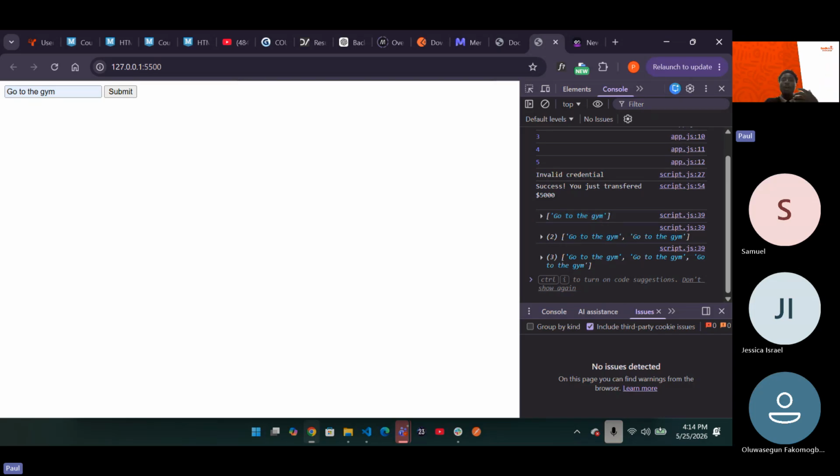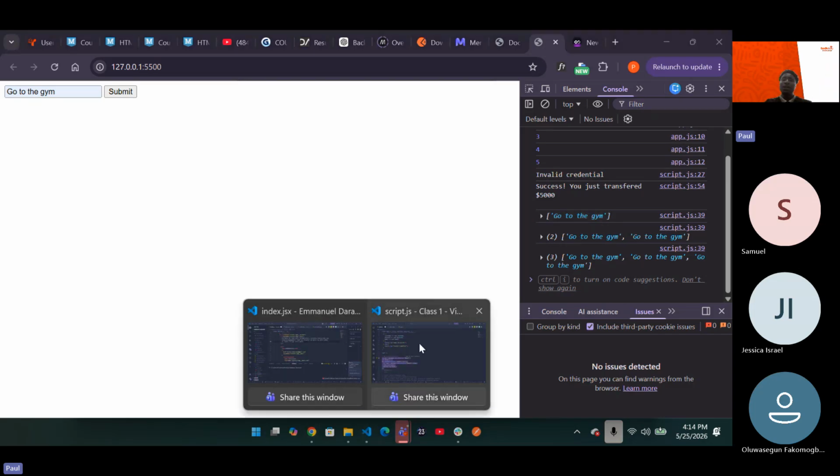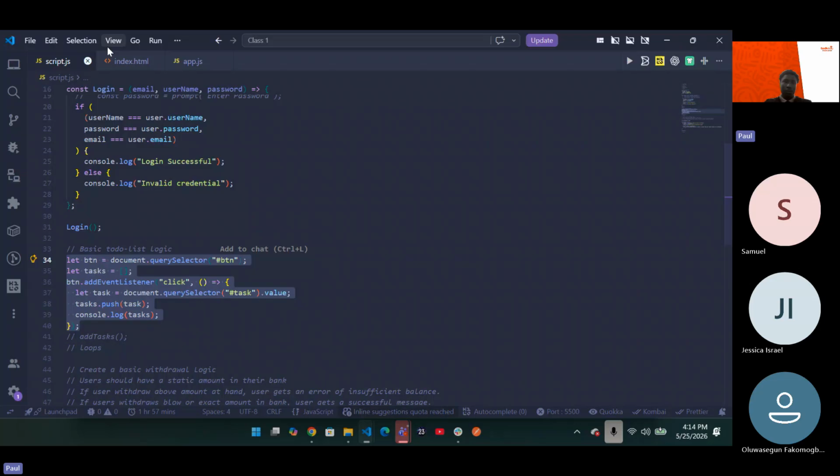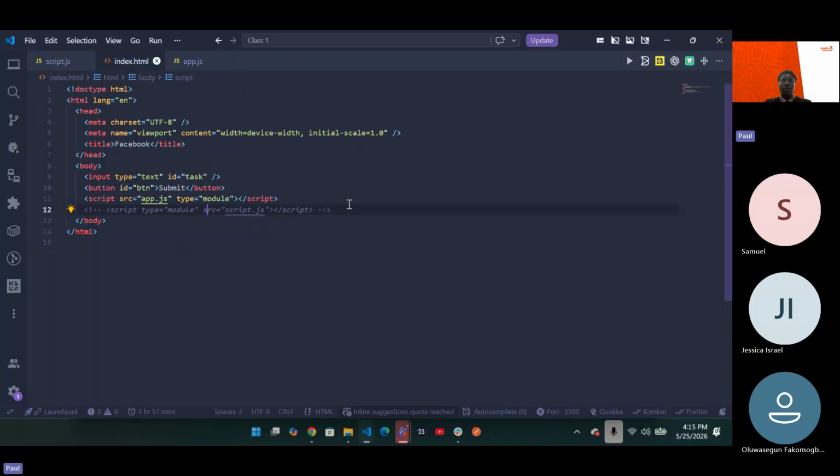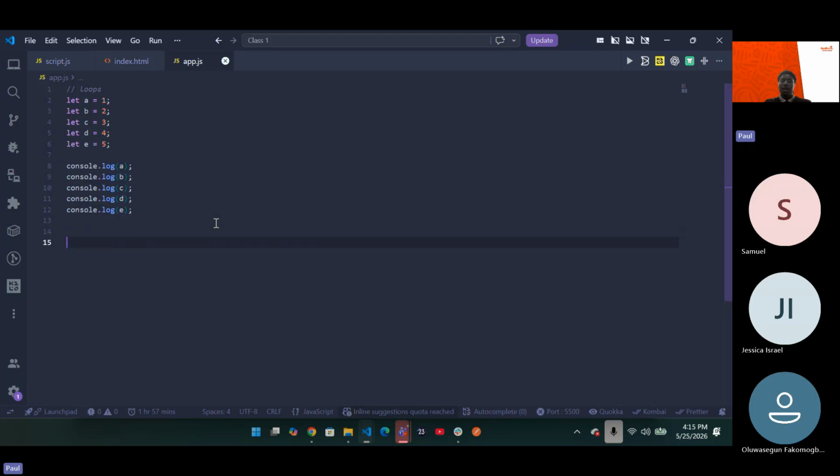Now, one thing about loops is that they are very important. And in JavaScript, you have a lot of loops, right? But I will just give us some of them. You go ahead and check out the rest. Now, in JavaScript, you have your for loop, you have while loop, you have do while loop. Yeah, you have quite a number of them.